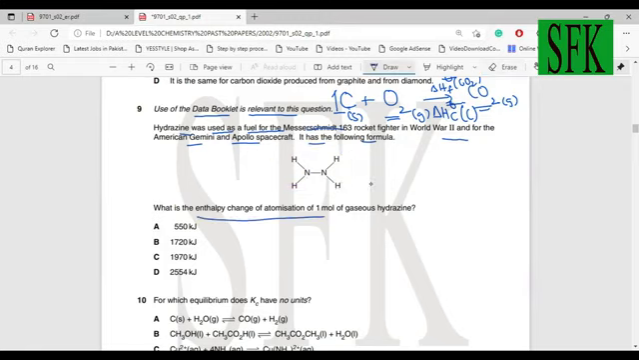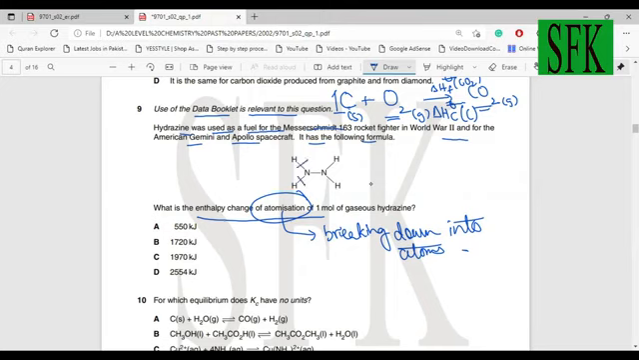What is the enthalpy change of atomization? Okay, what is atomization? Atomization actually means breaking down completely into atoms, right? So in this case, if I want to break down this entire molecule into atoms, I need to break down all the bonds. So I need to break down the nitrogen hydrogen bond, this bond, this bond, and this bond, and even this bond. So all the energies need to be used over here.